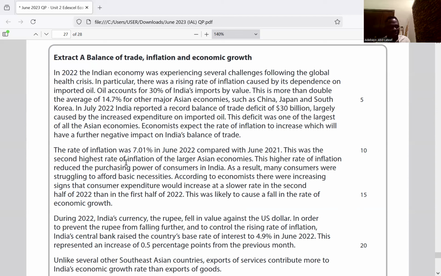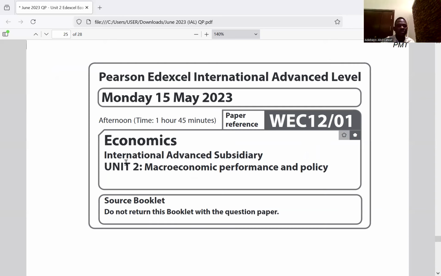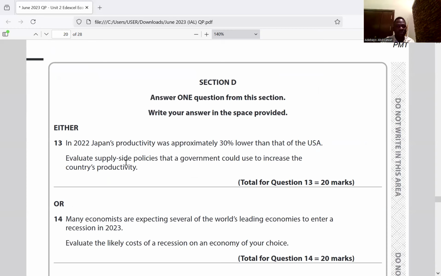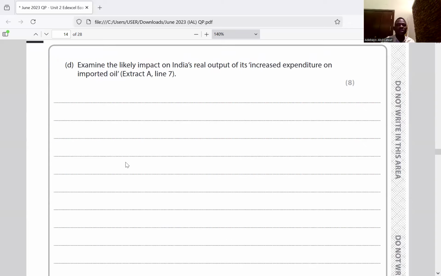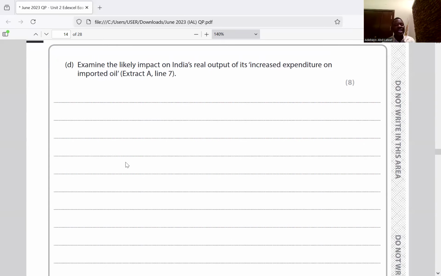So are we done with that? Is that 12C, right? Yes. Great. So go to 12D. Examine the likely impact on India's real output of its increased expenditure on imported oil. Extract A, line 7. So first you have to define real output.